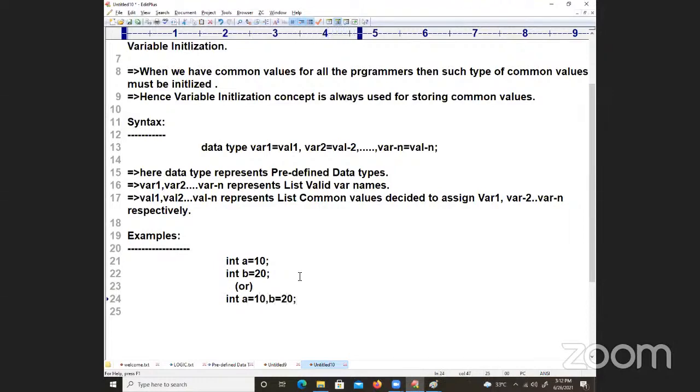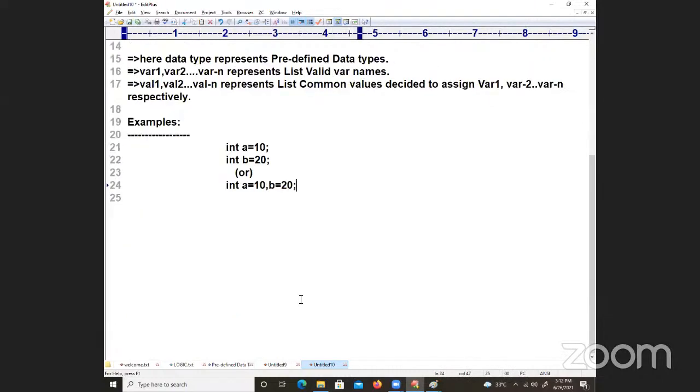In the same line I can write, comma. Because you see, data type int, variable name is a, variable name 2 is b, equal to 10, 20. Not only that, I will take one more: float x is equal to 10.2, comma y is equal to 34.5, z is equal to 4.5. Like this also you can write.